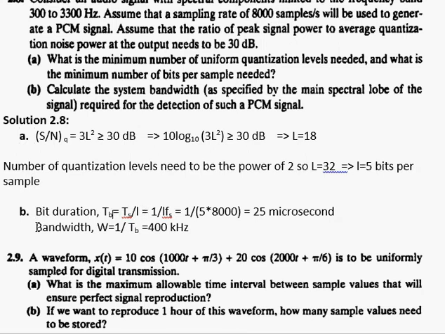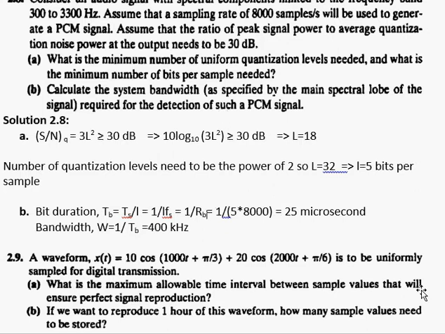So basically TB is equal to TS divided by L, that is equal to 1 divided by L into Fs, where L is the number of bits per sample and Fs is the sampling frequency. So in principle this is basically 1 over RB. So I can rewrite this thing as 1 divided by R with a subscript B.